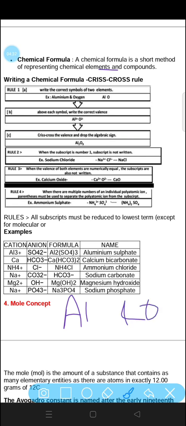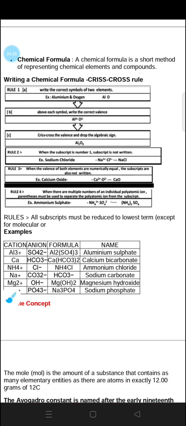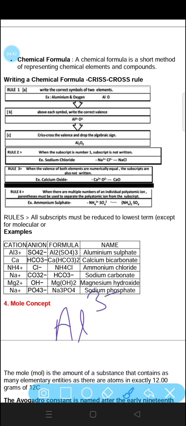Above each symbol write the correct valence. How much valency is it having? Aluminium has the valency that is 3 plus and oxygen has the valency that is 2. If we talk about aluminium and oxygen, they will combine to form aluminium oxide.